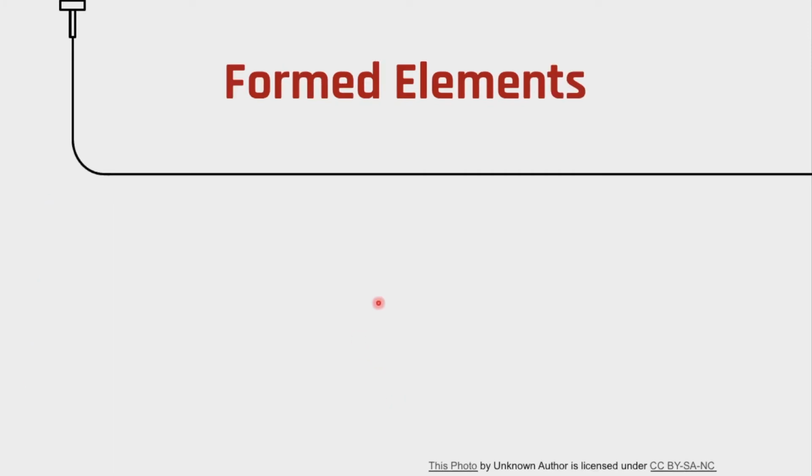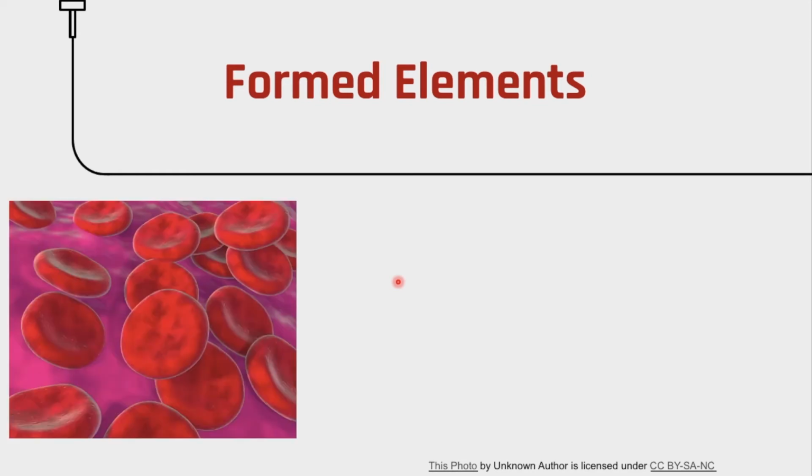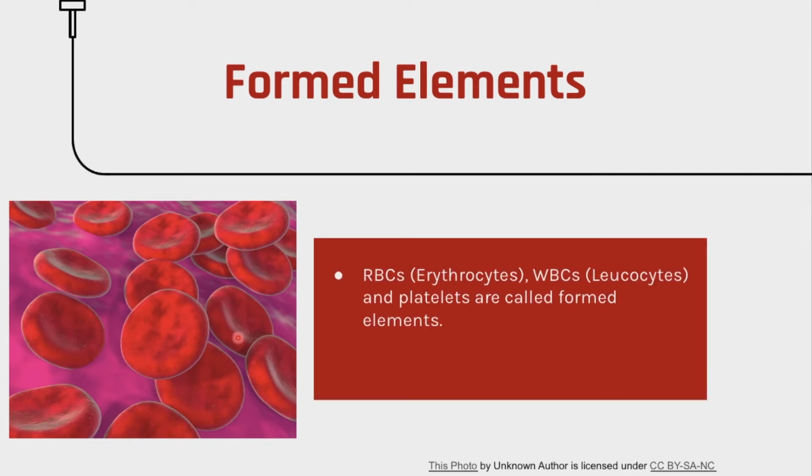So let's go to the formed elements now. A brief explanation before we head on. When we think of cells in the blood, the first thing that comes to mind is RBCs, right? Because they're the most abundant. RBCs, WBCs, and platelets are called formed elements. These formed elements are nearly 45% of the blood, as we saw in the composition of blood. 55% is plasma and less than 1% is the minerals that we saw.